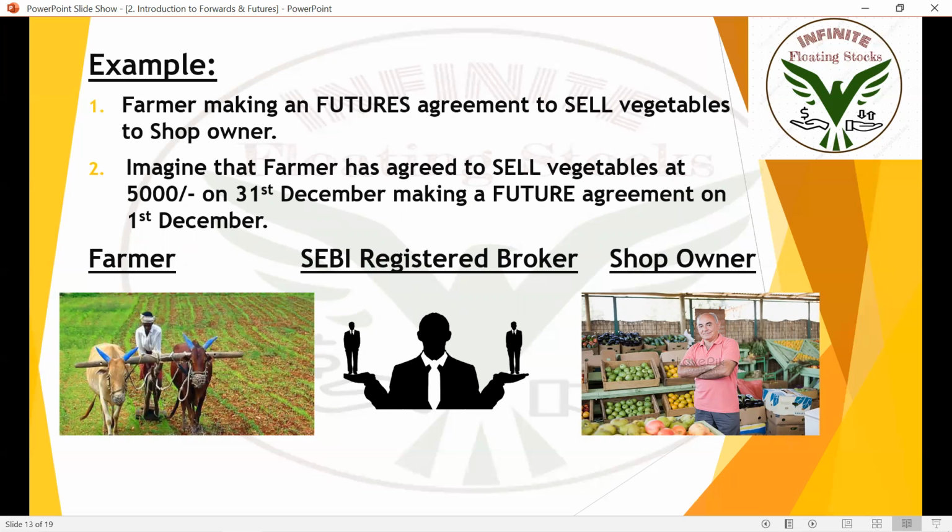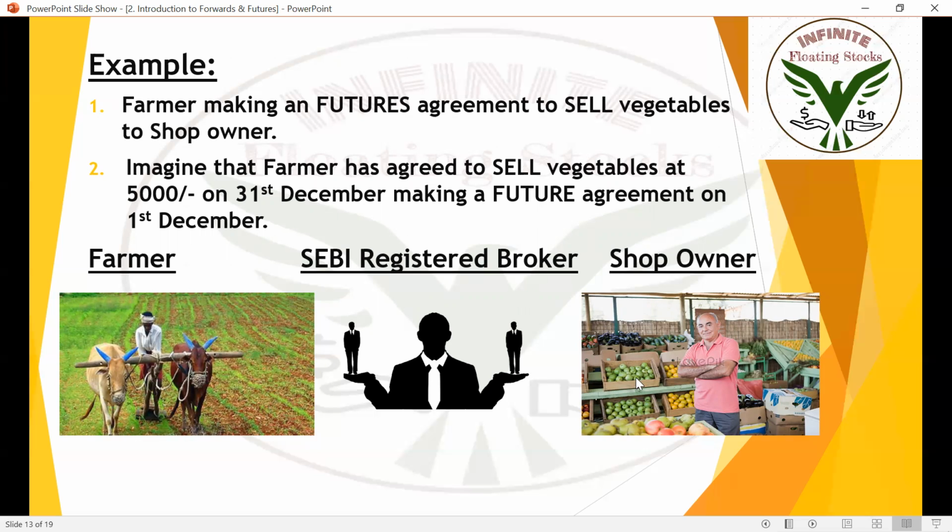Okay. So what is he making? He is making a futures contract to sell vegetables for 5,000 irrespective of the situation, irrespective of value, irrespective of external factors. The farmer is making a futures contract here. So there will be a SEBI registered broker between the farmer and the shop owner.